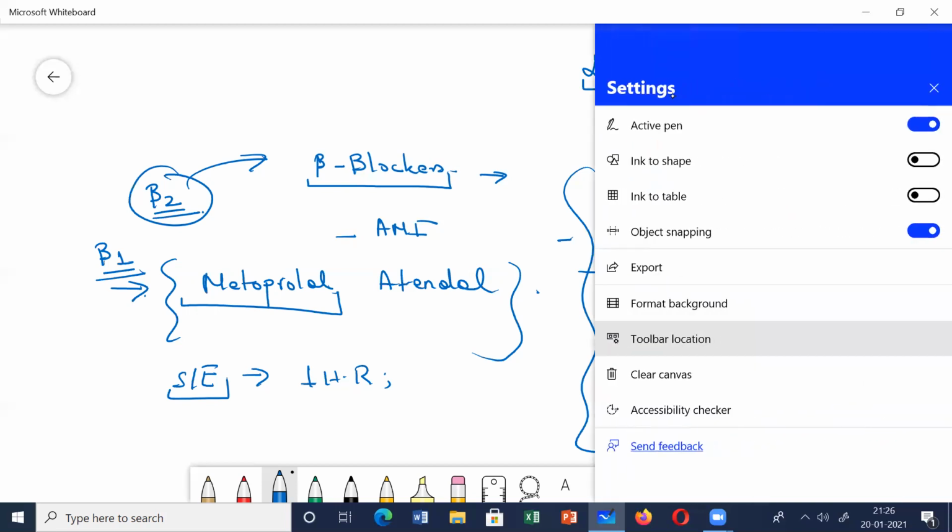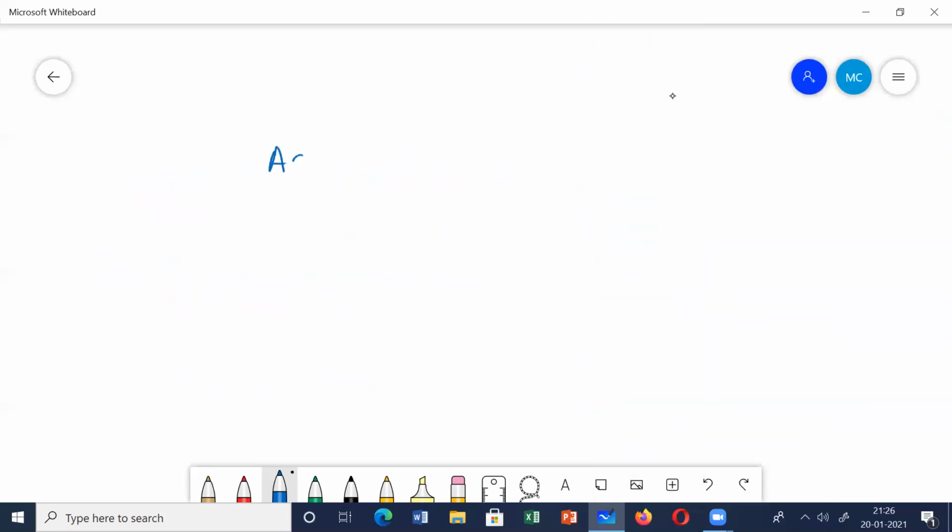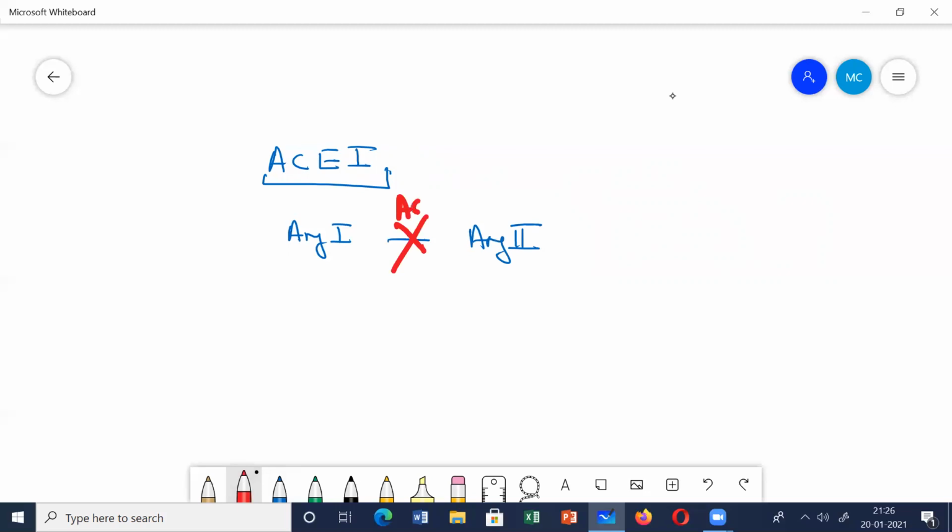Then you have a group of drugs which is prescribed in the maximum number of patients, that is the ACE inhibitors. They inhibit the conversion of angiotensin 1 to angiotensin 2. Here is the action of the ACE enzyme, and the ACE inhibitor is blocking the action of this enzyme.